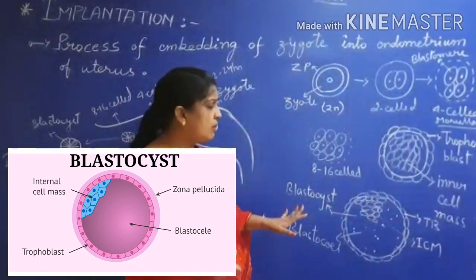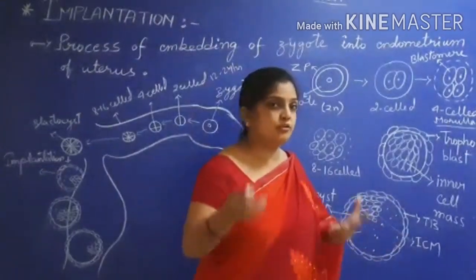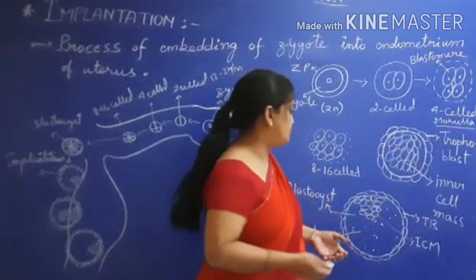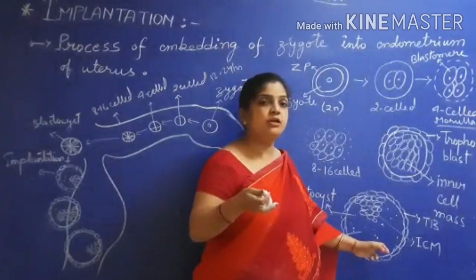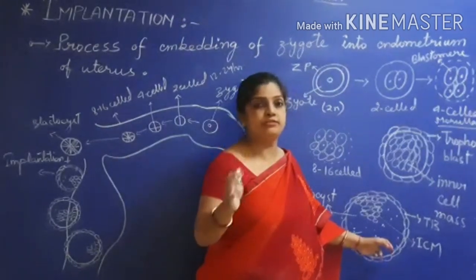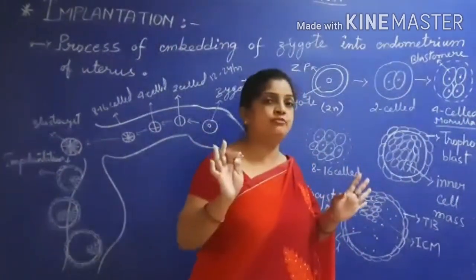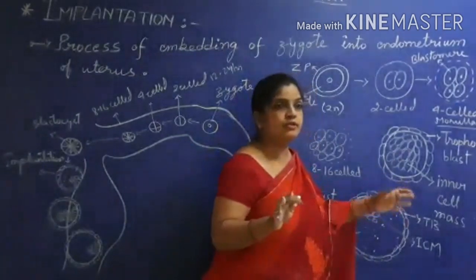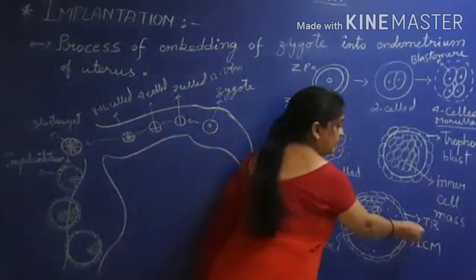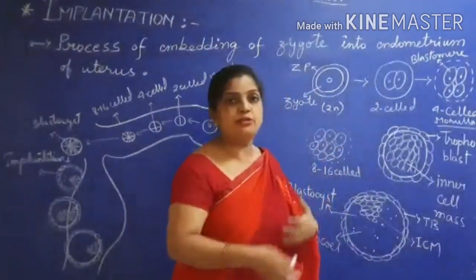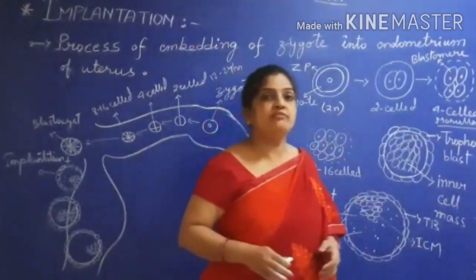Now children, what is the function? What division of labor have they taken? What type of responsibilities are they going to take? The outer portion, the trophoblast, takes the sole responsibility of embedding into the endometrium. They say to the inner cell mass, you take the responsibility of development of the embryo, and I will take the responsibility of getting embedded within the endometrium of the uterus. So the trophoblast takes the responsibility of embedding into the endometrium, and the inner cell mass takes the responsibility to develop your embryo.